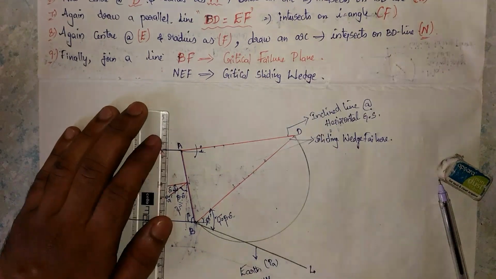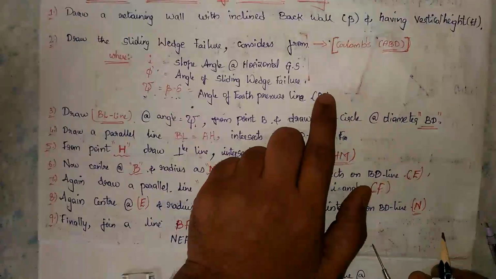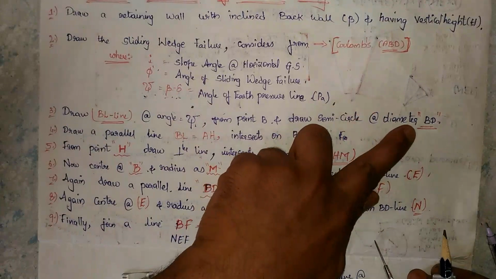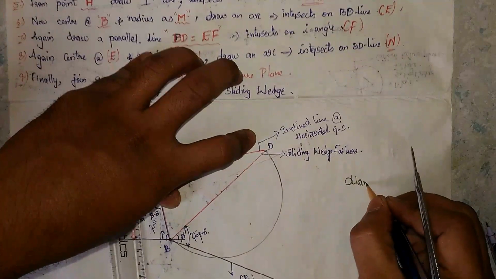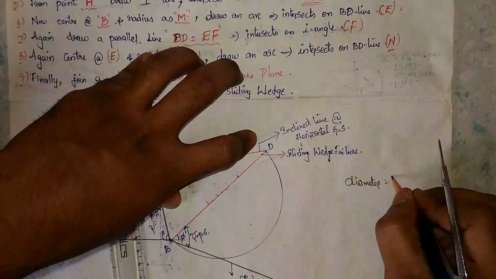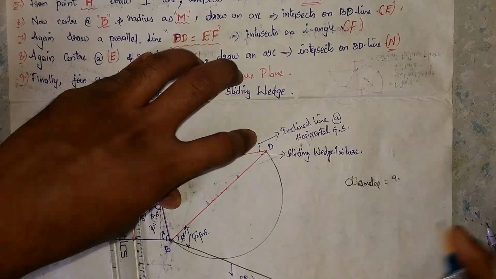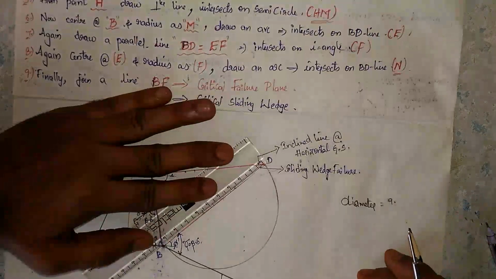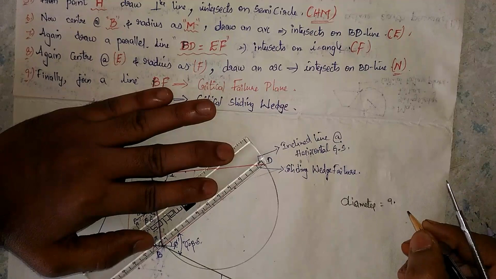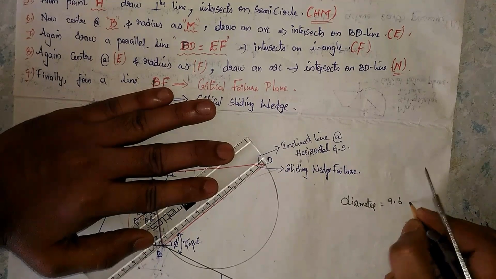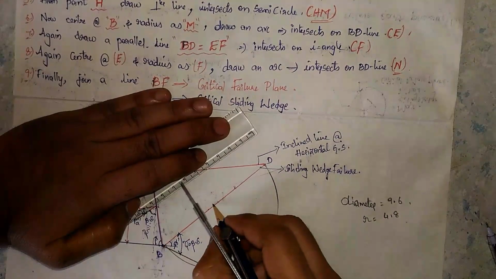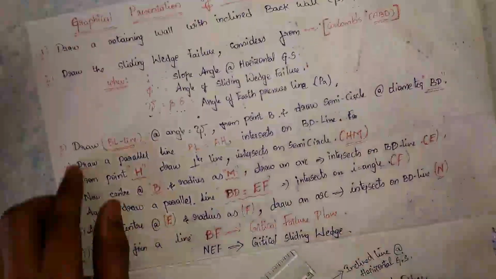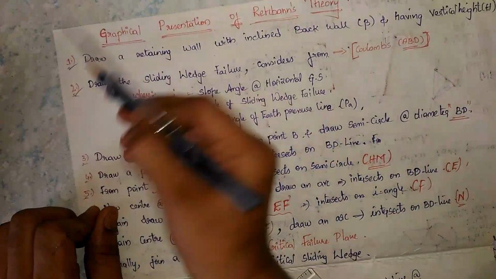Draw the semicircle. In the third point I have mentioned to draw the semicircle at BD diameter. Our diameter is 9.6, so radius r equals 4.8. With the 4.8 I have drawn a semicircle. Next, fourth point. The first, second and third points are completed.